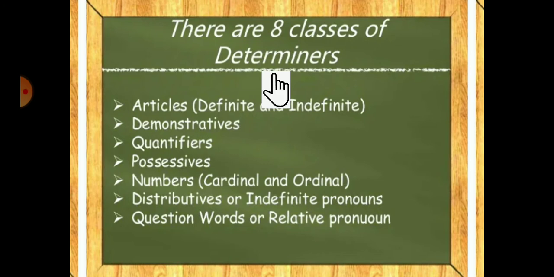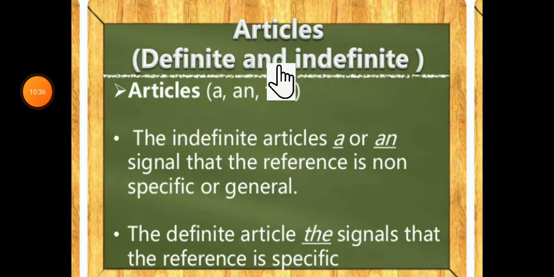So students, let's discuss briefly each and every class of determiners with the help of very interesting and meaningful slides. Articles. Articles are of two types, definite article and indefinite article. What is definite and indefinite? Definite means which is specific, and indefinite which is not so specific. Let's say articles we have a, an, and the.